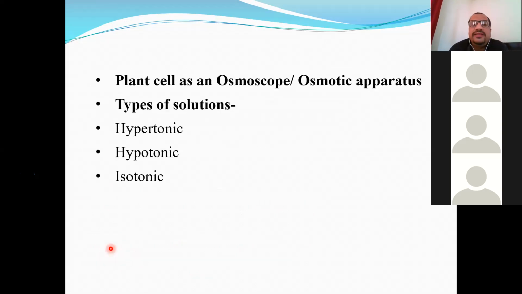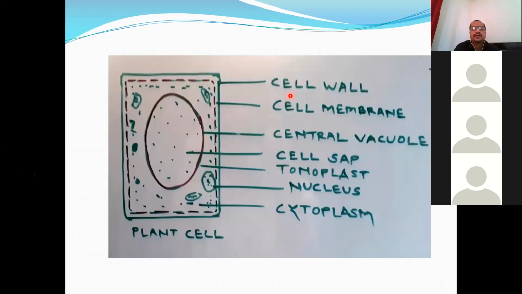Now, for understanding the phenomenon of osmosis in plant cells, we first have to consider different types of solutions like hypertonic, hypotonic, and isotonic, and how plant cells act as an osmoscope or osmotic apparatus. See here, this is the general structure of a plant cell.